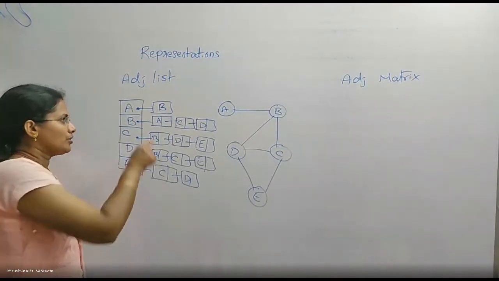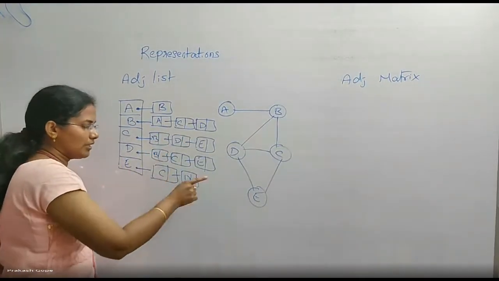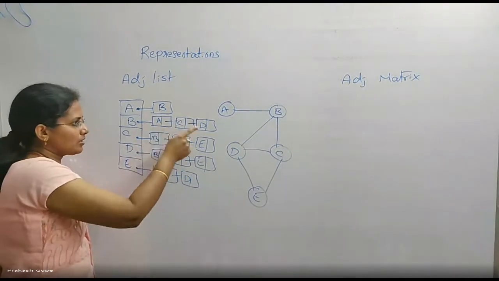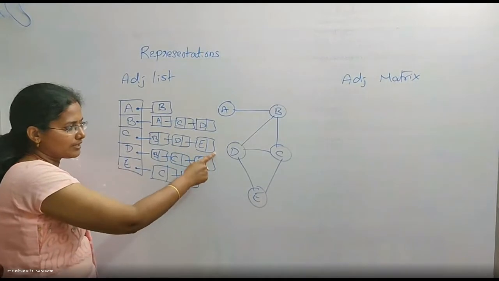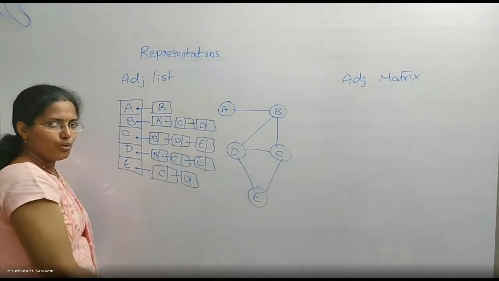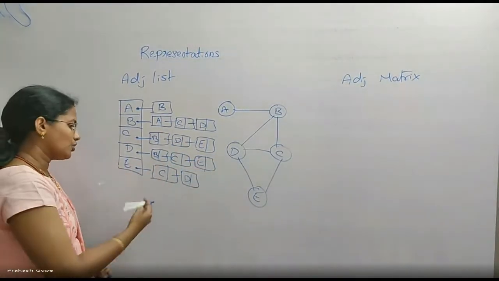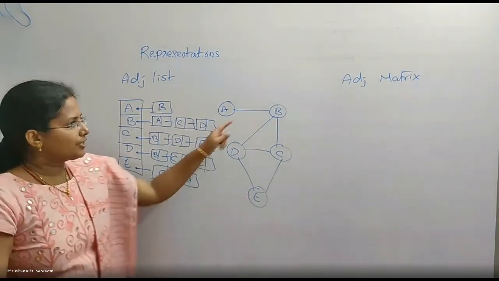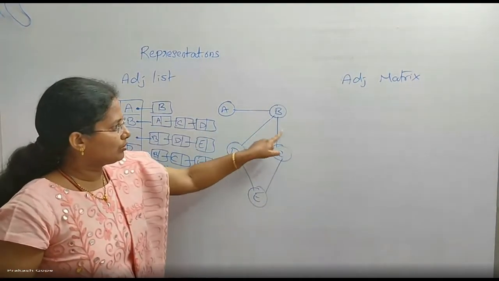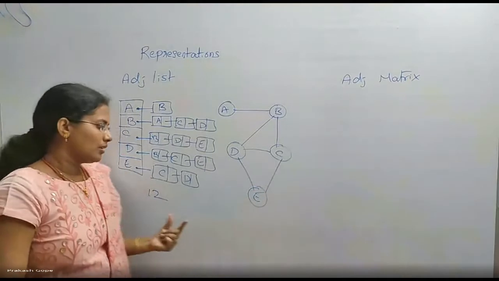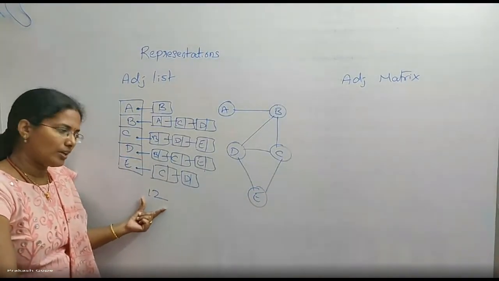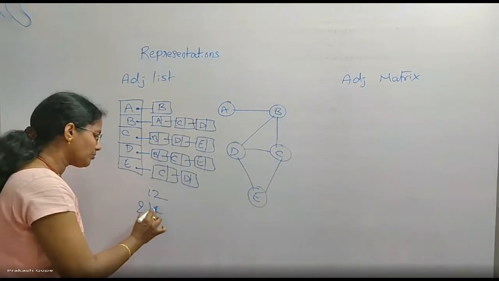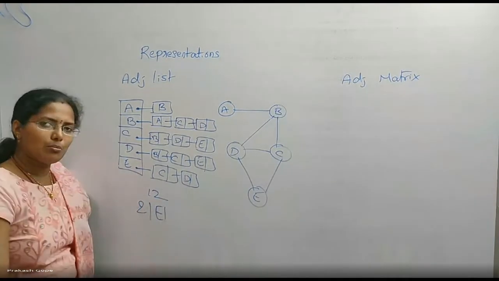Okay. If you see the sum of the lengths of these linked lists, what is the sum of the lengths? This is 1 plus 3, 4, 4 plus 3, 7, 10, 12. So the length is 12. When the edges are only 6, 1, 2, 3, 4, 5, 6, the sum of the lengths of the linked lists is 12. Definitely it is always 2 times E, 2 times the number of edges.